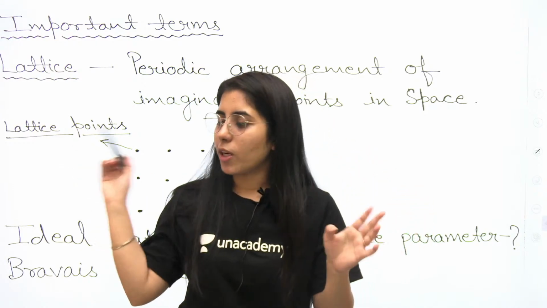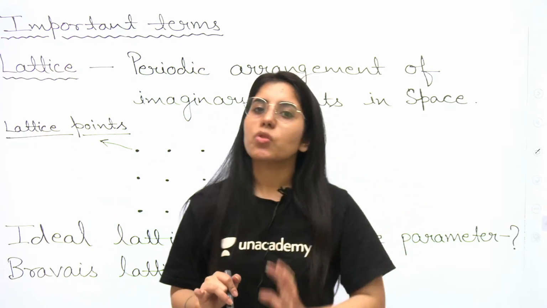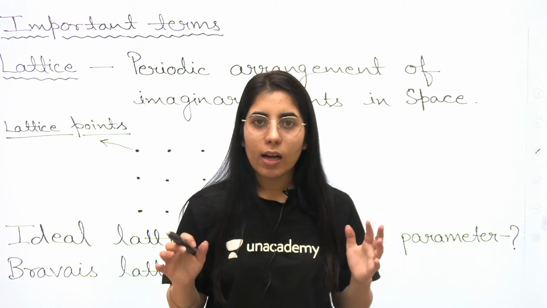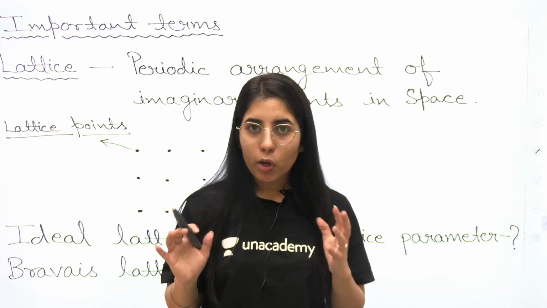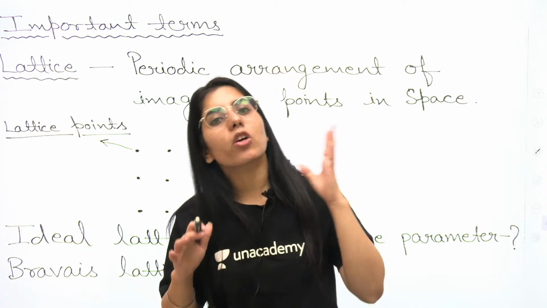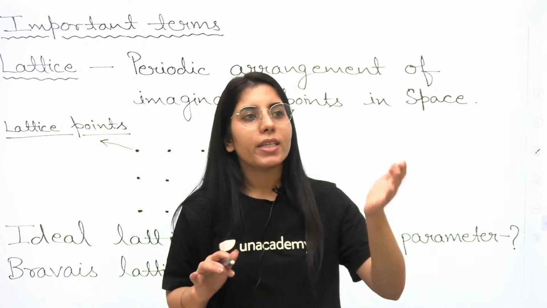If we have imaginary points in space which have been arranged periodically, we call it a lattice.